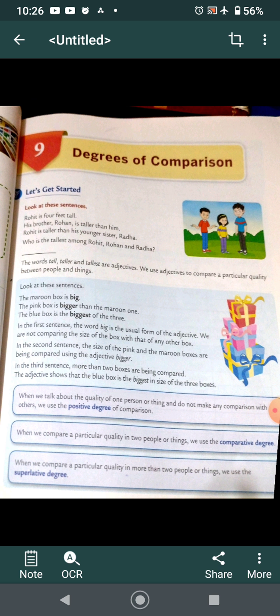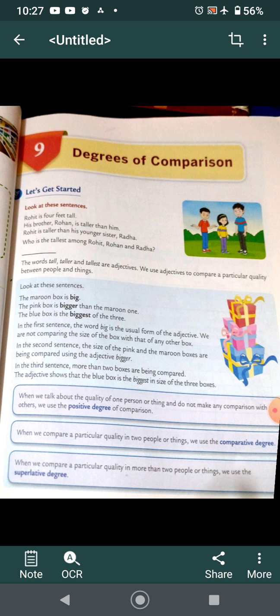Sorry, beta. Now, degrees of comparison. Look at these sentences. Rohit is 4 feet tall. His brother Rohan is taller than him. Rohit is taller than his younger sister Radha. Who is the tallest among Rohit, Rohan, and Radha?